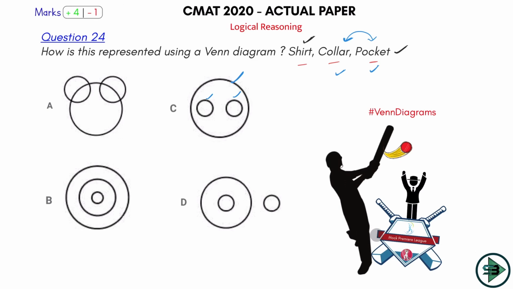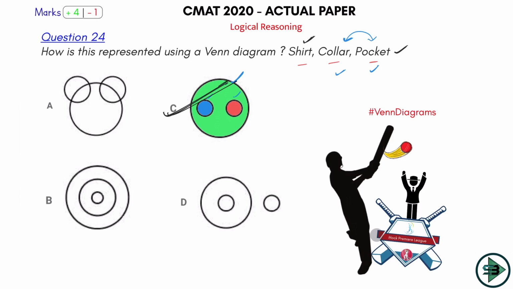If you want to visualize this better, let this represent collar, that is blue. Let the red represent pocket, and let the green represent shirt. So all blue are green, which means all collar will be shirt. So collar is a part of shirt, blue and red are part of green. But blue and red are separated. They are two different colors. Similarly, collar and pocket are parts of shirt, but they are separated from each other. That's why I'll mark here option number C.